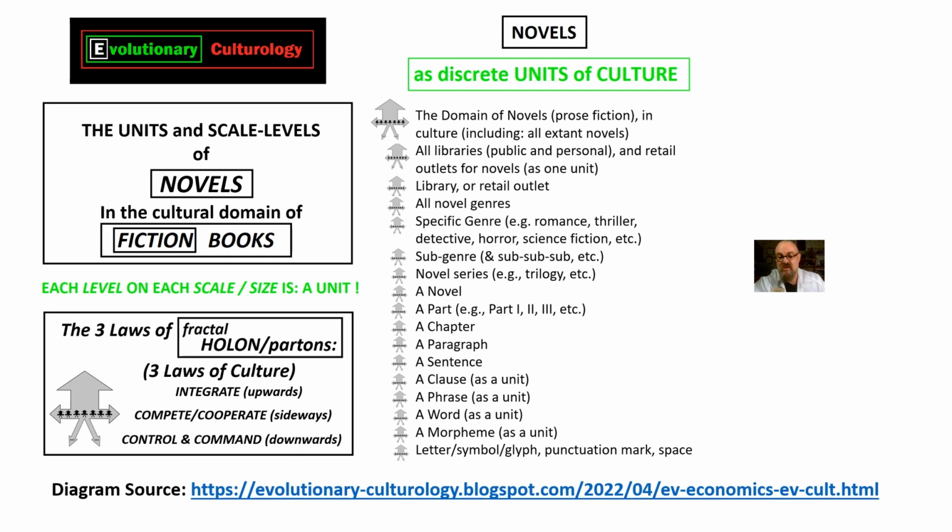Oh, and that's where that diagram source is, you can see more of these EvCult diagrams on that blog page there, on the EvCult blog. This is just one domain, novels. There's all sorts of domains there: music, movies, video games, economics, politics, etc. Next.